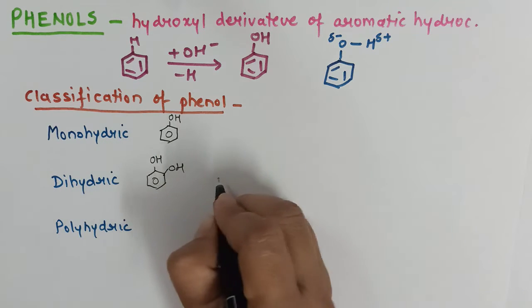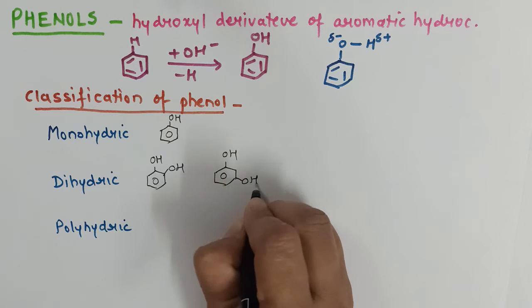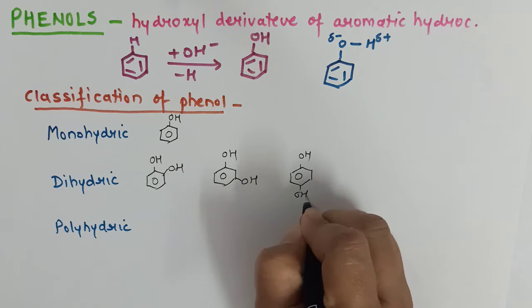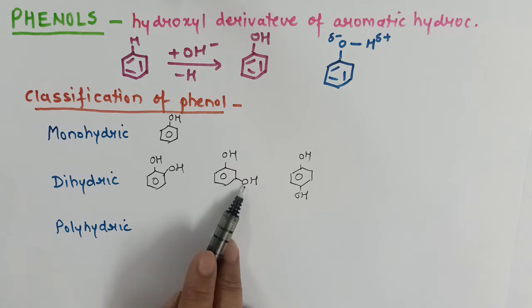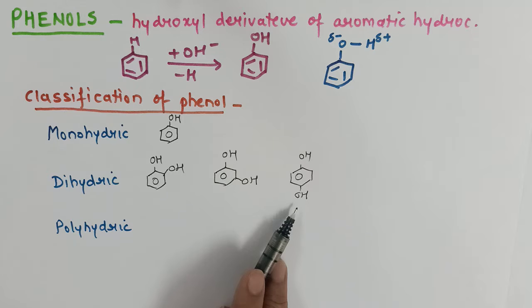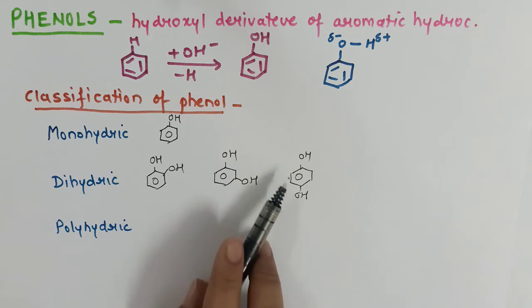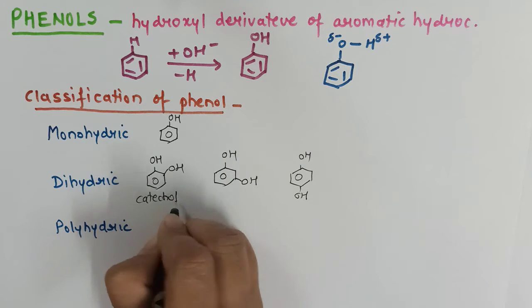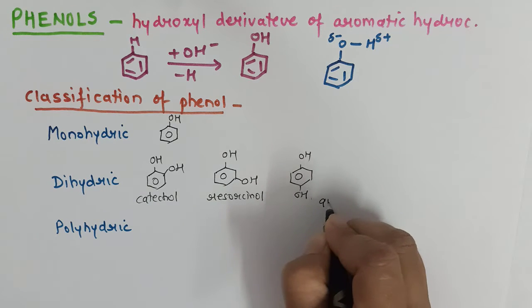This is catechol. This is resorcinol and quinol. They can also be called 1,2-dihydroxybenzene, 1,3-dihydroxybenzene, 1,4-dihydroxybenzene, or they can also be called benzene 1,2-diol, benzene 1,3-diol, benzene 1,4-diol. So this was catechol, resorcinol and quinol.